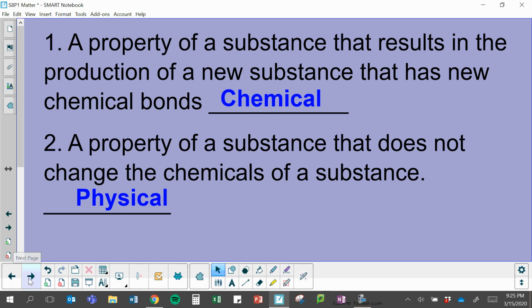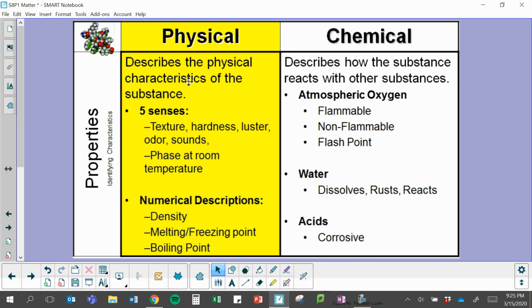That's a physical property. Okay, so just a quick refresher, our physical properties, we can observe them usually with our 5 senses without doing anything to them. So notice that things like odor are a physical property, but a change in odor is a chemical change. That's because we can smell the odor, we can see the texture, see the color of these things without actually changing the material. We can also have things like boiling point, melting point, freezing point, and density, which are all things that describe the characteristics of a property.